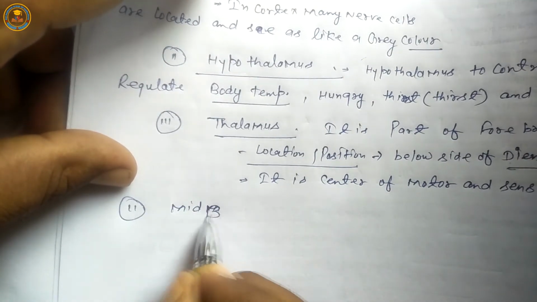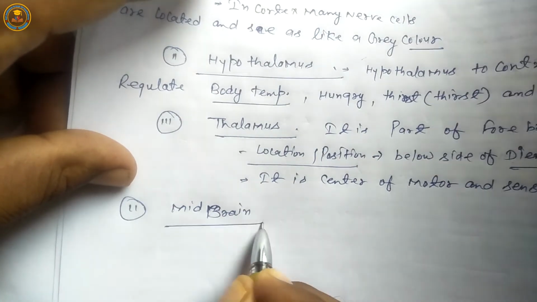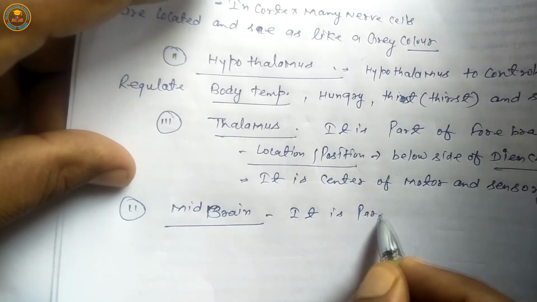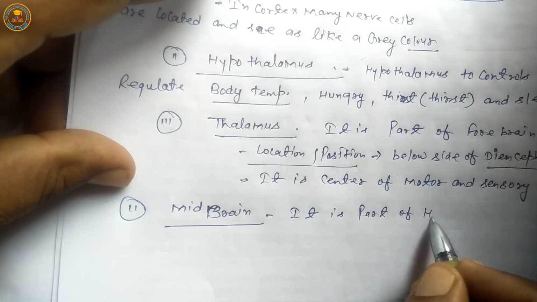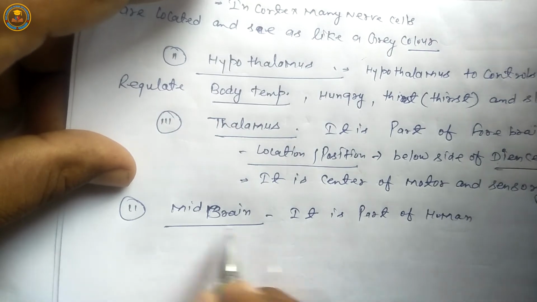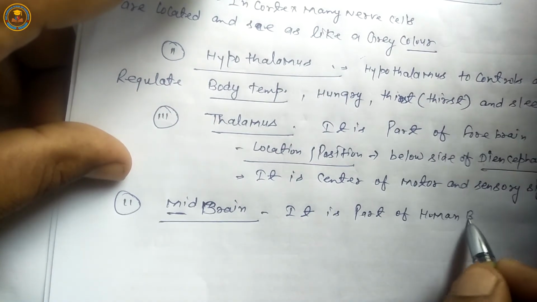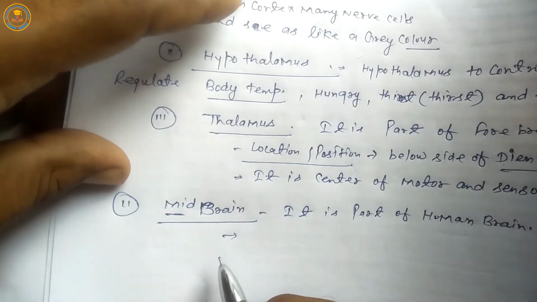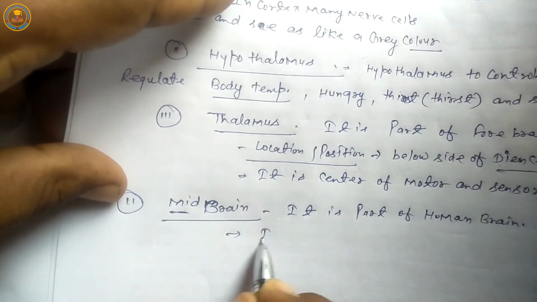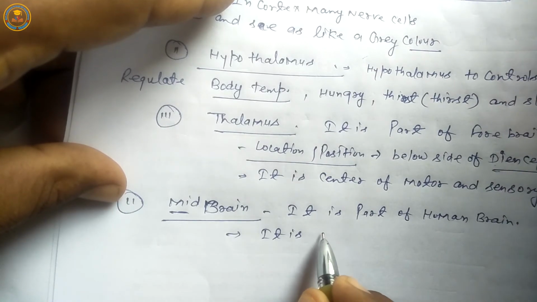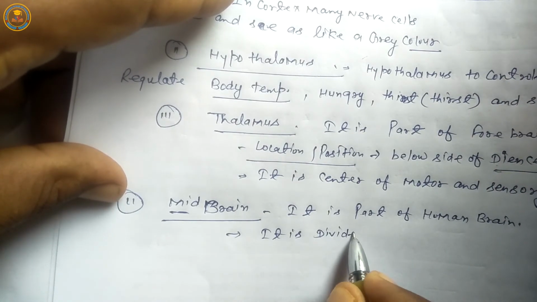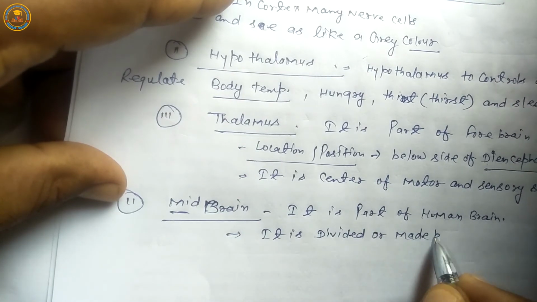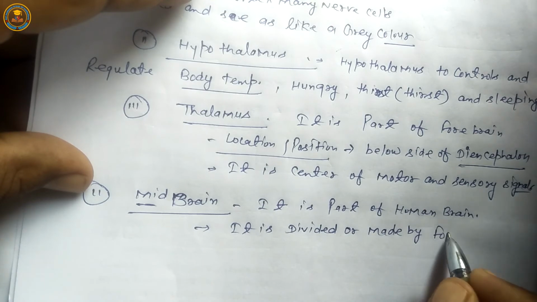Next part is midbrain. It is a part of the human brain, located in the middle part of brain.